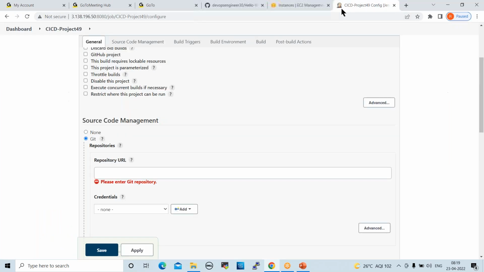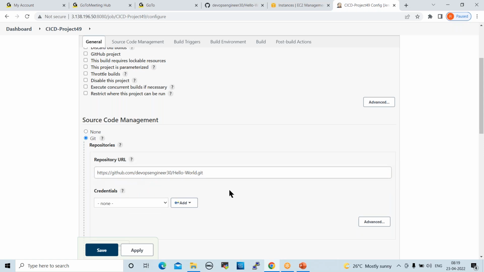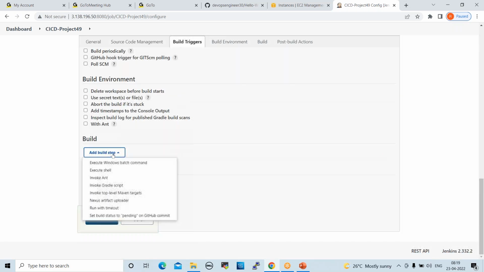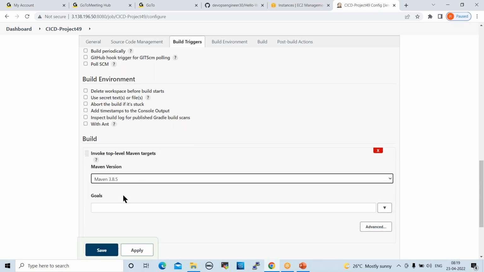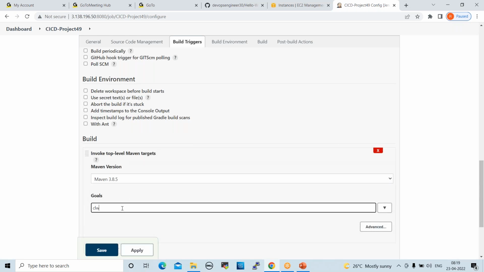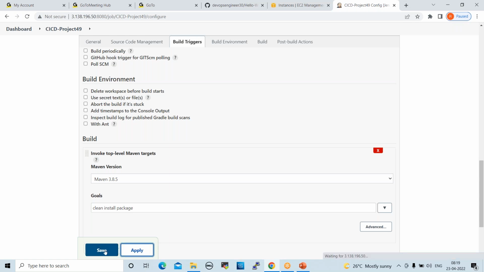Copy this, paste here. Invoke top level Maven targets. Select Maven. Install package. Apply, save.